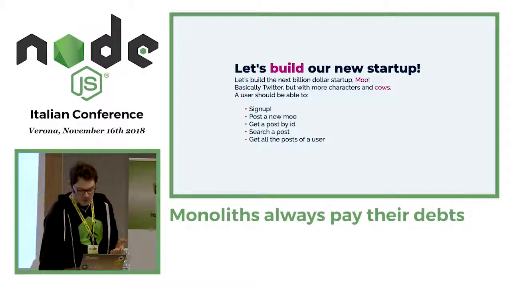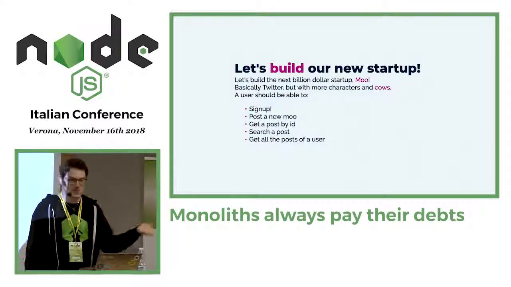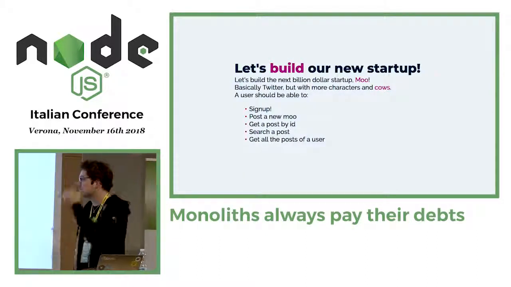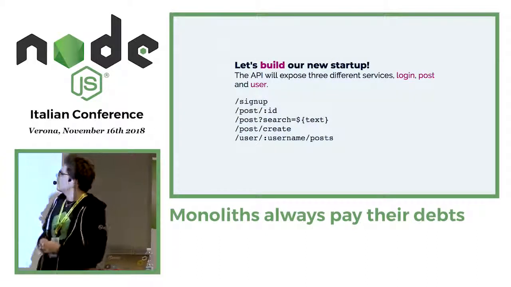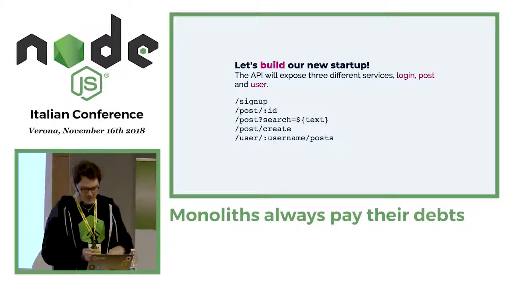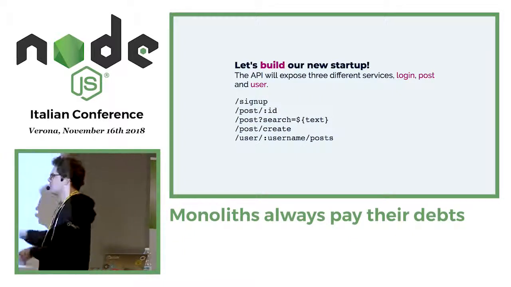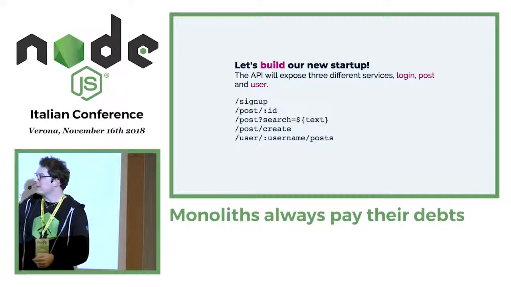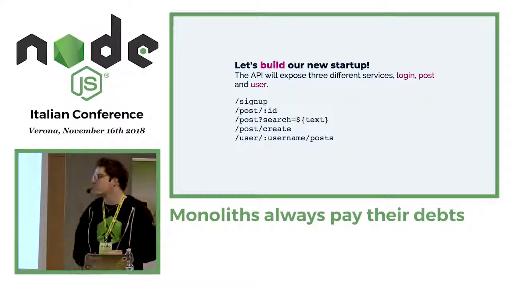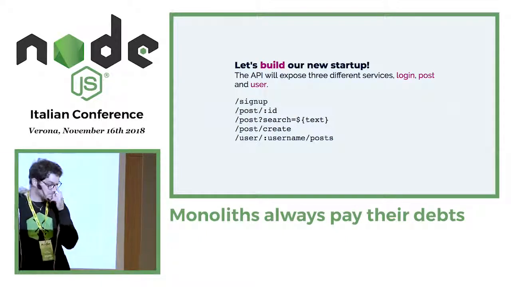A user should obviously be able to sign up. We need the users. Post a new Moo, get a post by ID, search a post, obviously, and finally get the posts of a user. Our startup will expose 3 different services to handle all this super load of people. So there will be login, post, and user. These more or less are the routes we will build: sign up, post by ID, searching endpoint, create endpoint, and finally fetch by username endpoint.